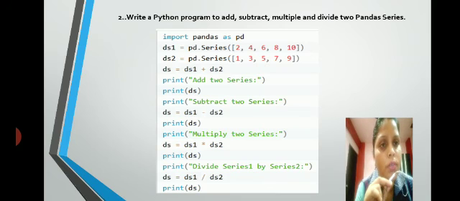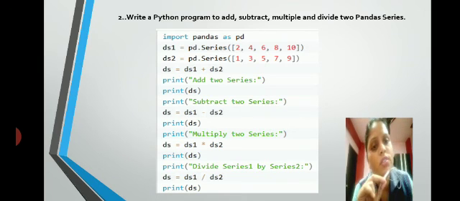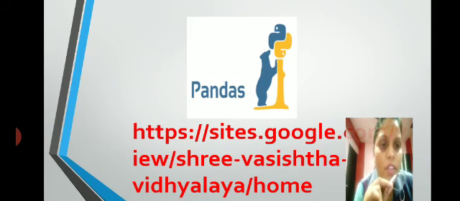Write a Python program to add, subtract, multiply and divide two Python series. Very easy. Simply ds1 plus ds2, you can store it or you can directly print it, ds1 minus ds2, like this.